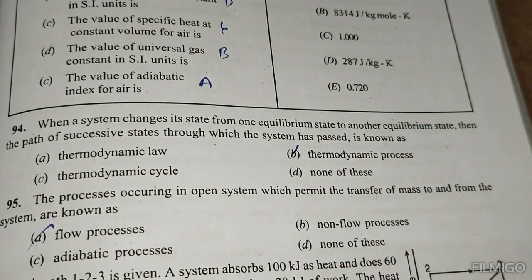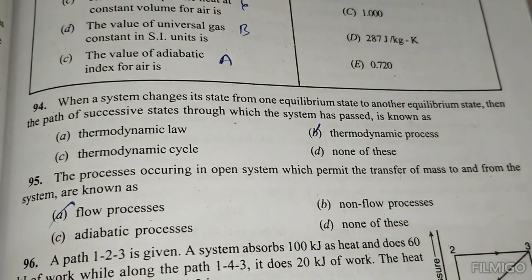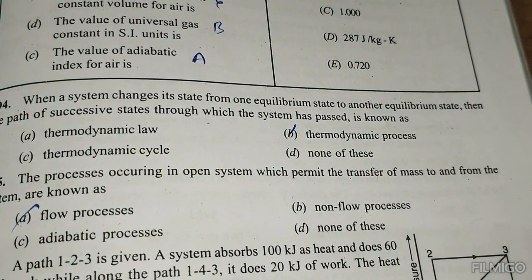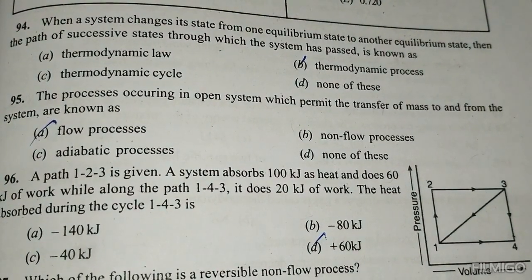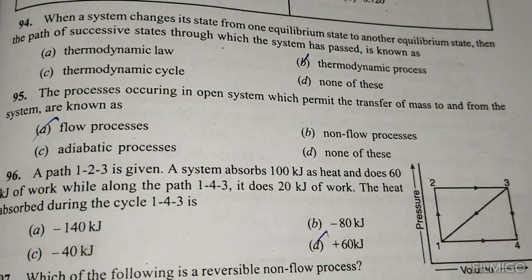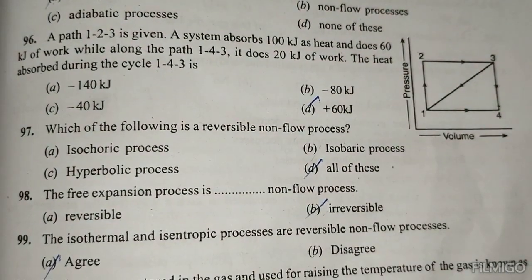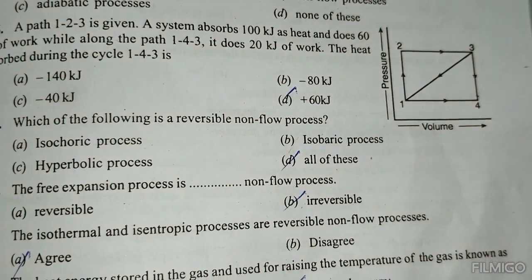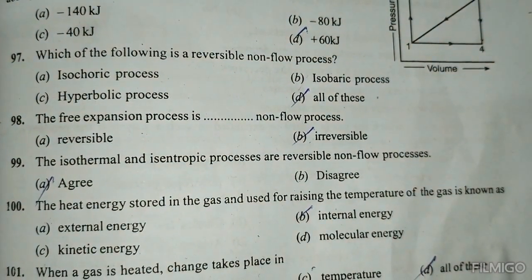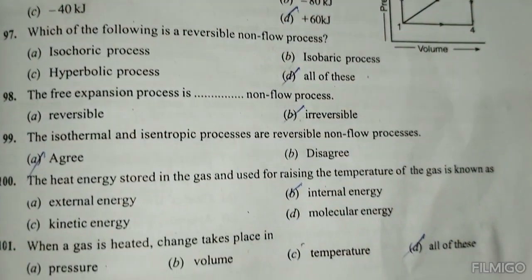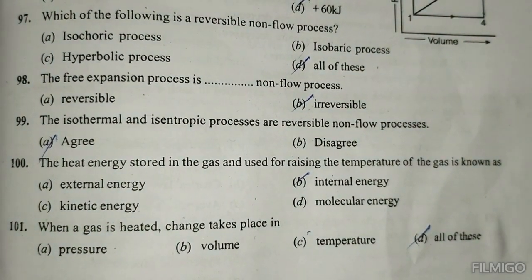When a system changes its state from one equilibrium to another equilibrium, the path of successive states through which the system has passed is known as a thermodynamic process. The process occurring in an open system which permits the transfer of mass from the system is known as a flow process. Which of the following is a reversible non-flow process? All of the above. The free expansion process is a non-flow process and is irreversible. The isothermal and isentropic processes are reversible non-flow processes. Agree.